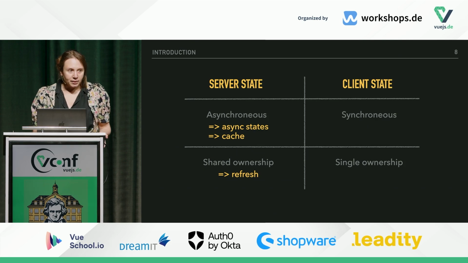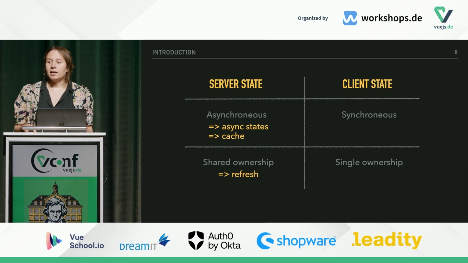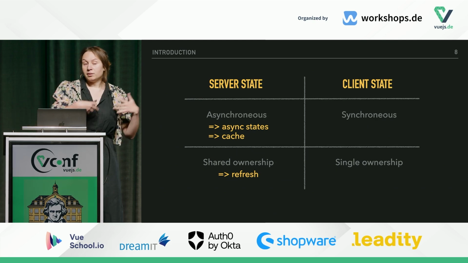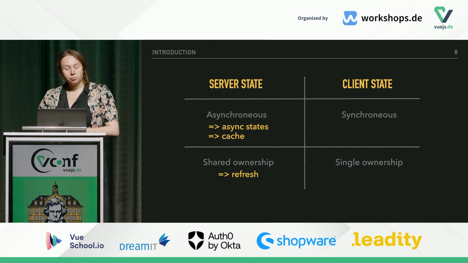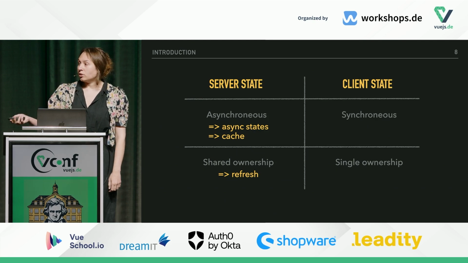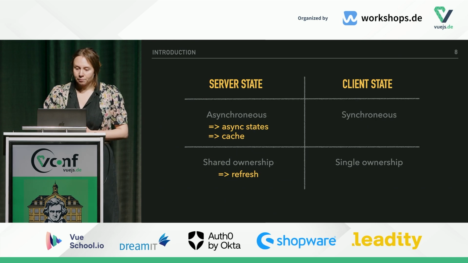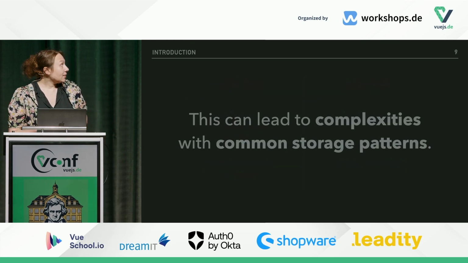And this means that we never know if the data that we have currently in our application is still stale or not, if it is still synchronized with the server or not. This implies that we have to refresh it, either at a specific moment or maybe on a regular basis, depending on the cases.